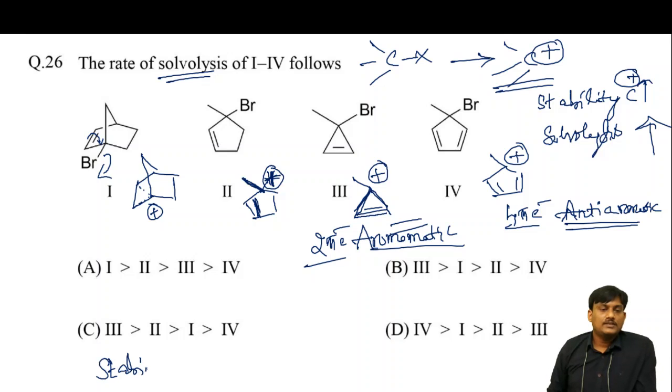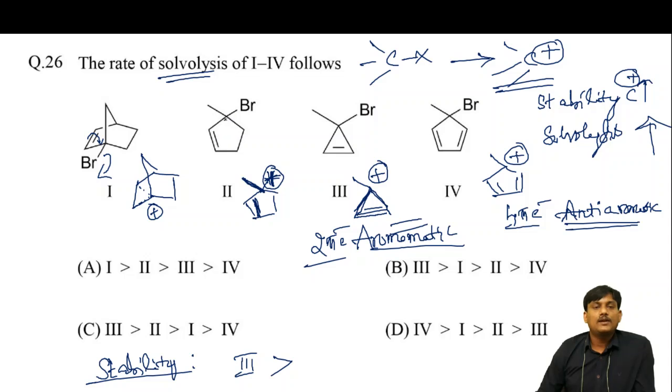What is the stability order? The most stable is the aromatic compound, that is the third one. The next one is stabilized due to resonance and also hyperconjugation, that is the second one. The next one is this classical carbocation, 1, and the least stable, we know, is anti-aromatic, that is 4.